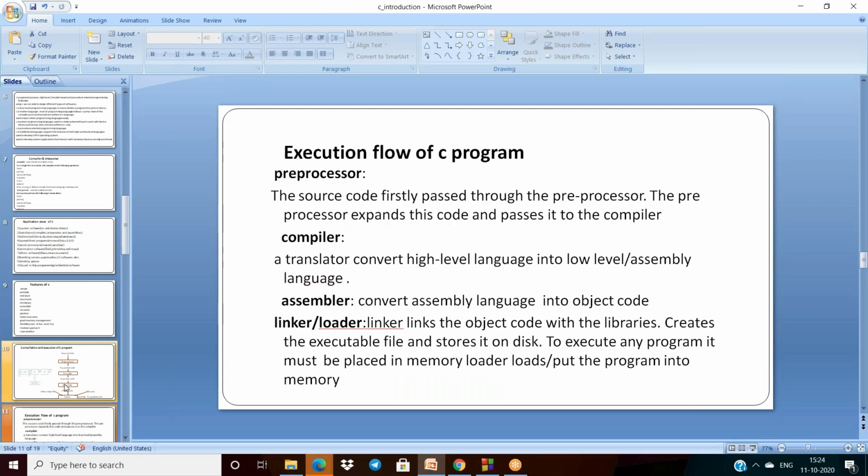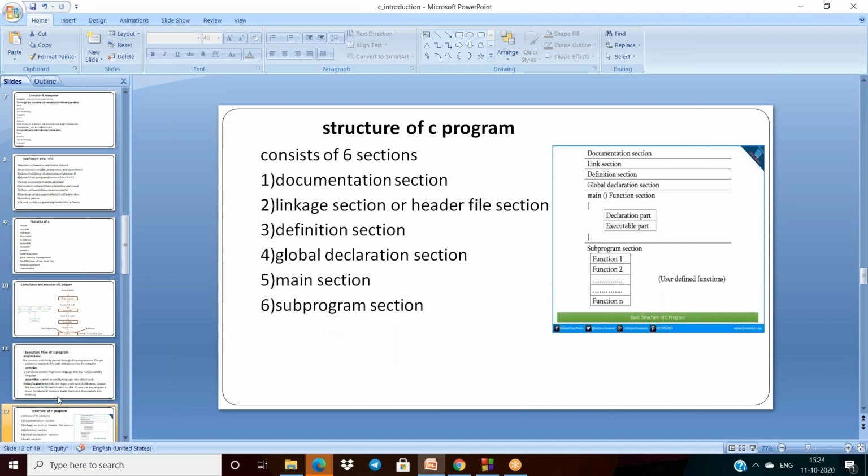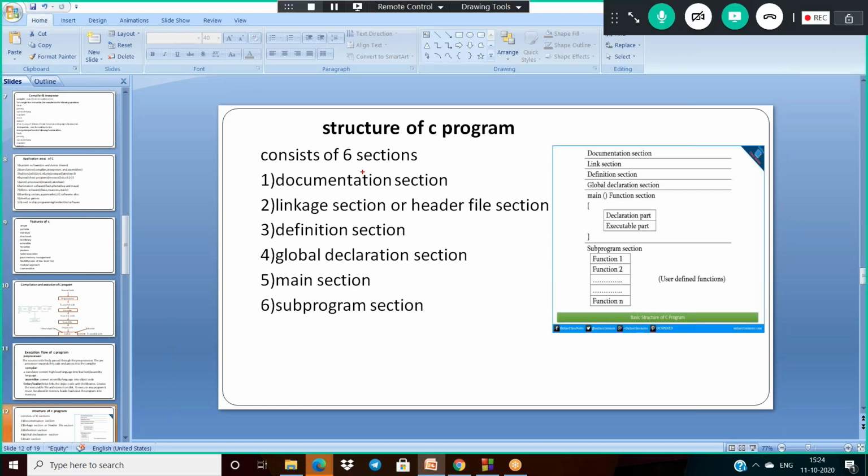Once the execution flow of a C program is finished, I have to explain the structure of a C program. Basically, how the C program structure looks. It has some sections, like 6 sections.